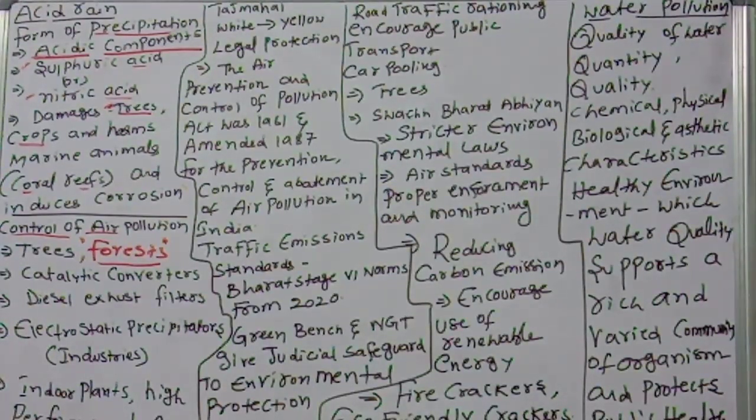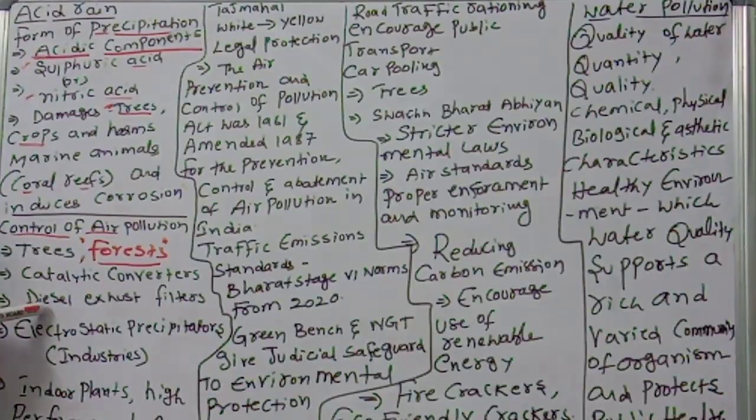They convert polluted gases into non-polluted ones, making the harmful gases unharmful.